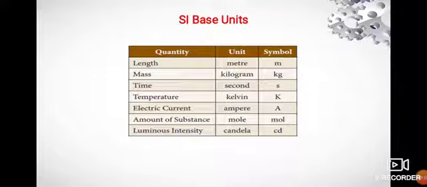You have already studied about length, mass and time in the lower classes. So, now you are going to study about the other base quantities such as temperature, current, amount of substance and luminous intensity.